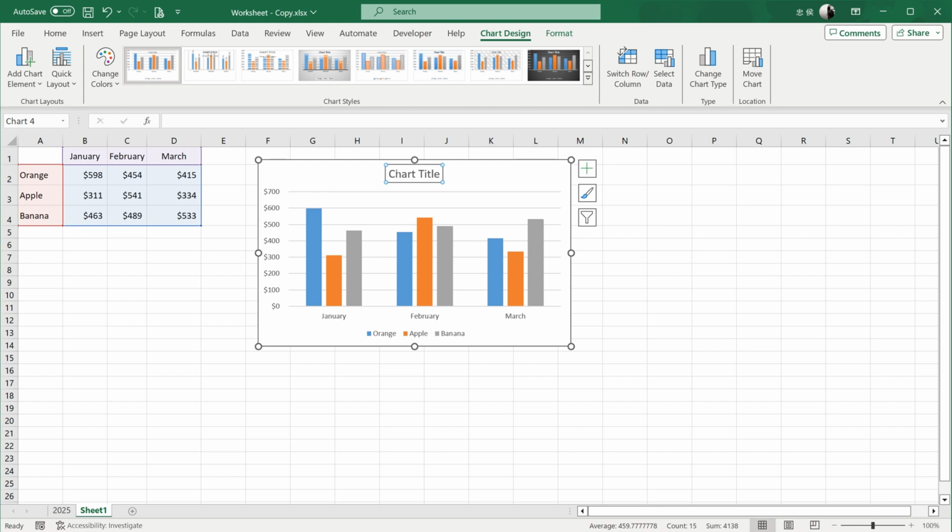The chart has a default title text box. We can type the title content here. If needed, go to the Home tab to edit basic text formatting.